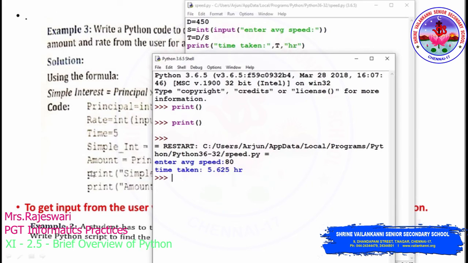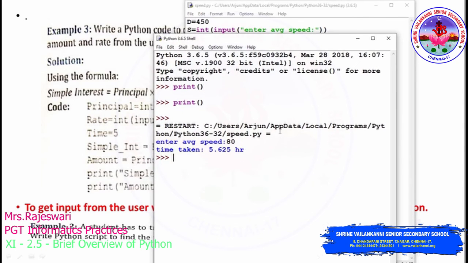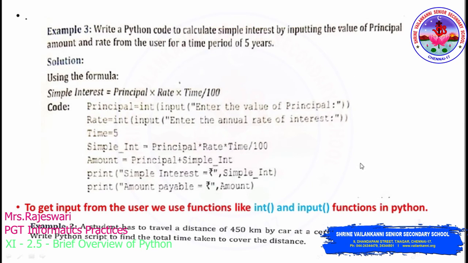By reading the question itself, you can understand. First, you have to understand the question, and then you have to think what are the variables you can give for the program. Followed by that, you have to logically think what are the formulas, whether you have to provide the formulas or in what way you can solve the problem. So like this, you have to work in Python program. I hope you understood this.